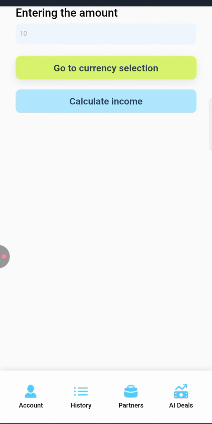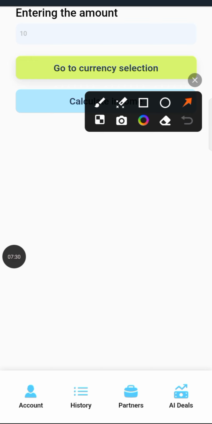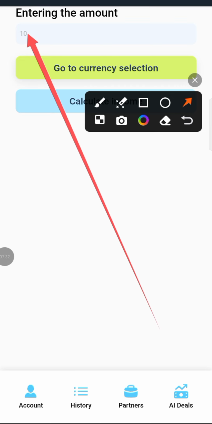So you can see here, if you click on top up, you can see 10 is showing here, because the minimum you can top up is from 10 USDT upward. But I wouldn't advise you to top up anything. Though if you top up, it's at your own risk, because this video is strictly for educational purpose.